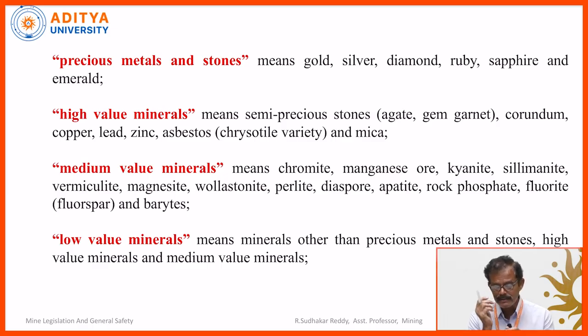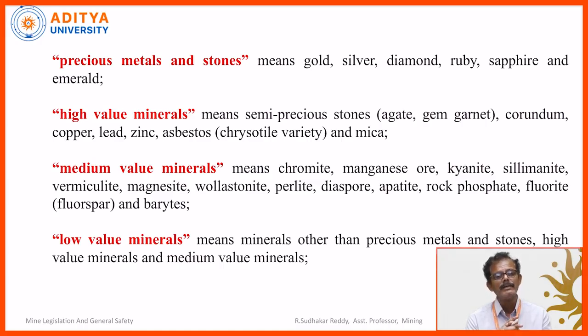High value minerals: agate, gem, garnet, corundum, copper, lead, zinc. Apart from precious stones, or the stones which we wear in rings and ornaments, even copper, lead, zinc, asbestos are considered high value minerals. Coming to the medium value minerals: chromite, manganese ore, kyanite, sillimanite, vermiculite, magnesite, wollastonite, perlite, diaspore, apatite, rock phosphate, fluorite, and barytes.